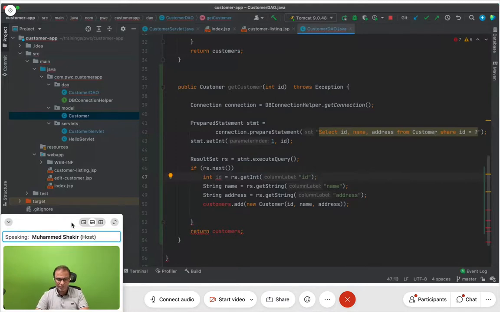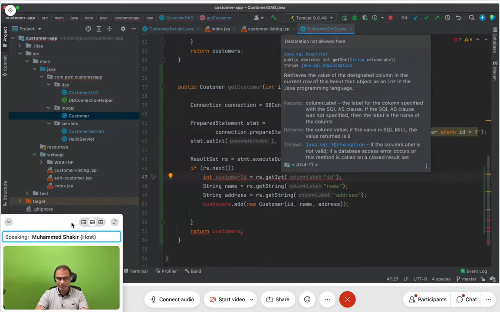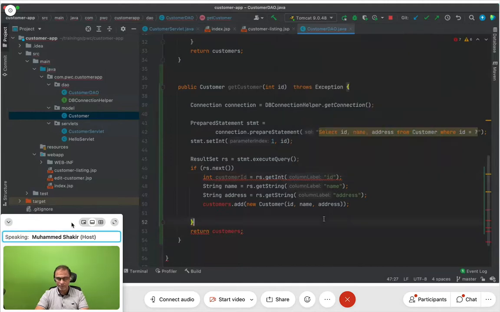But what do you think I'm going to do? I'll say customerID instead of ID, because I have already used ID here, and int customerID. What's the problem with this? Customer ID, increase the value, that is okay. Declaration not allowed here.